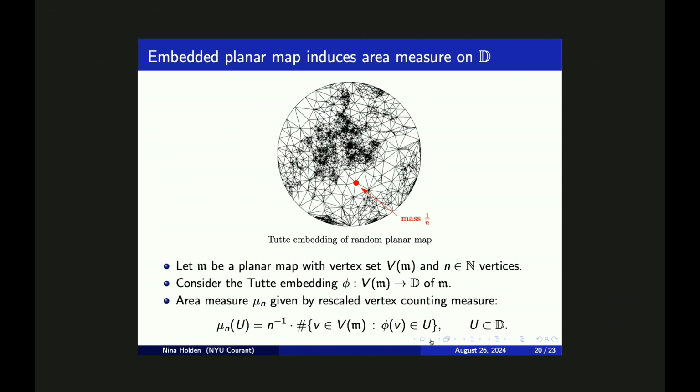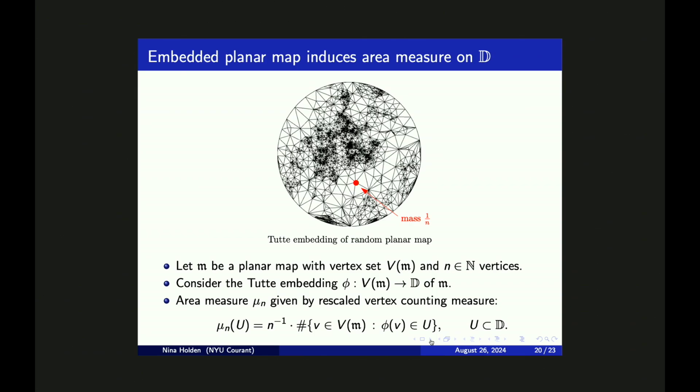So when we embed this random planar map in the unit disk via the Tutte embedding, then the planar map will induce a natural area measure in the unit disk, which I denote by mu sub n. And mu sub n is given by a rescaled vertex counting measure.